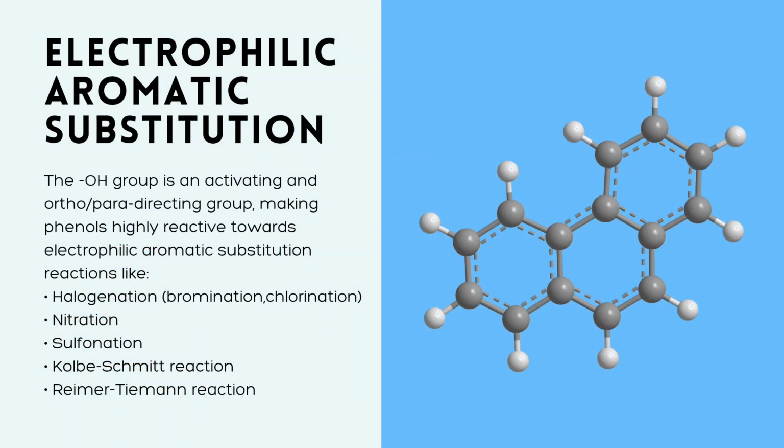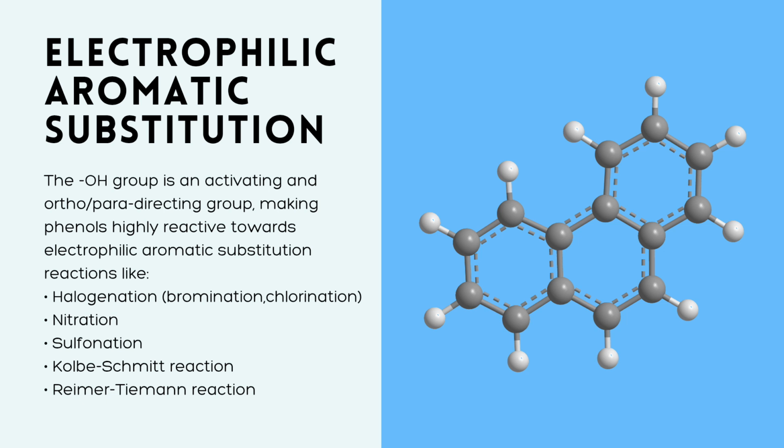So now let's proceed to electrophilic aromatic substitution, or EAS. In EAS, an aromatic compound like benzene reacts with an electrophile, an electron-seeking species, and one of the hydrogen atoms on the aromatic ring gets replaced by this electrophile.